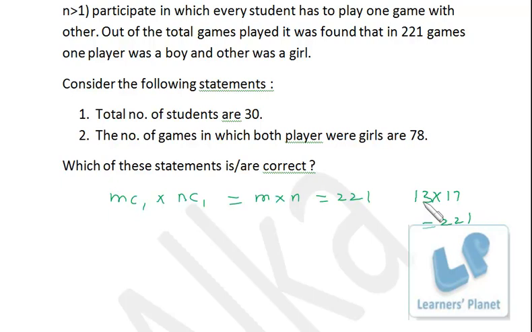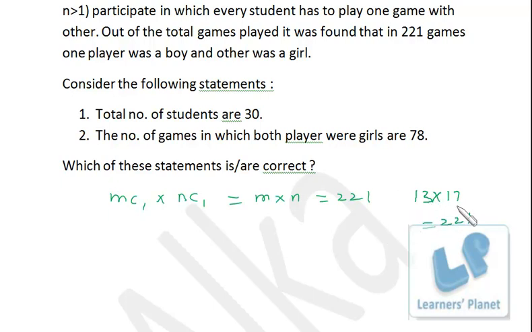Now out of them, which one is M and which one is N? We do not get any other combination from which we get multiplication as 221. Since 13 and 17 are both prime numbers, you cannot get any other factors of 221. The only other option is 1 into 221, but both boys and girls are more than one, that's already given. So we are left with just one combination.